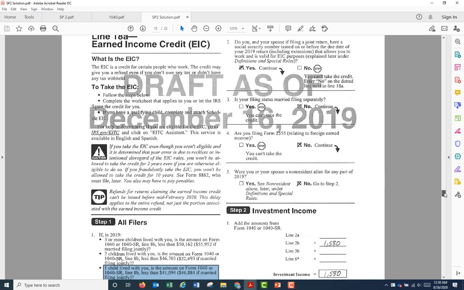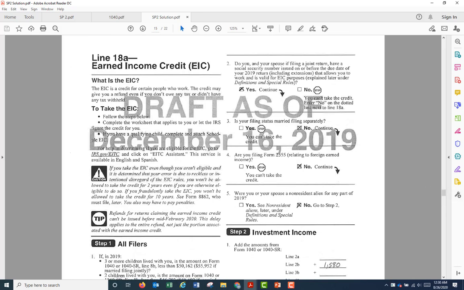Number 2 of step 1 relates to Social Security number. So check yes. Number 3, is the filing status married filing separately? No. If married filing separately, then that precludes the taxpayer from qualifying.